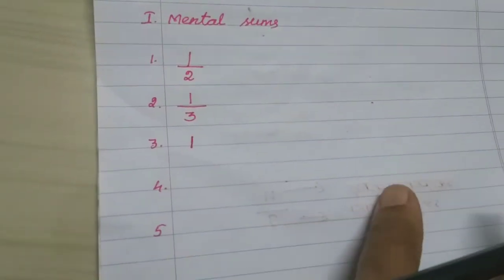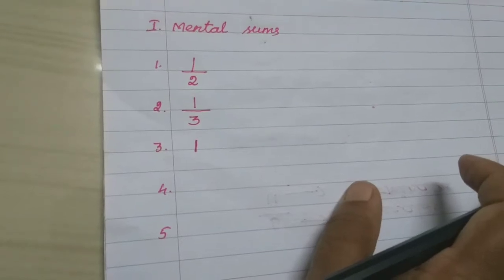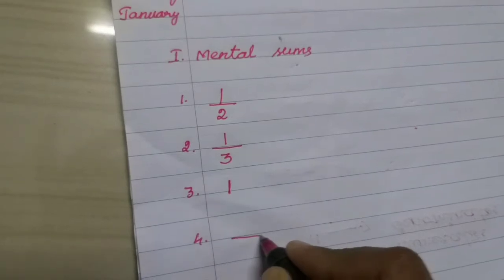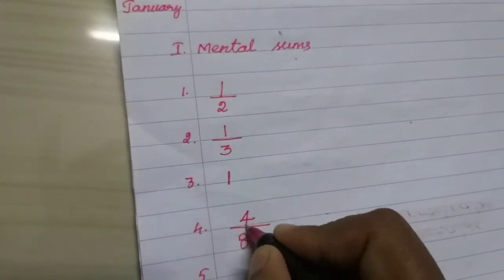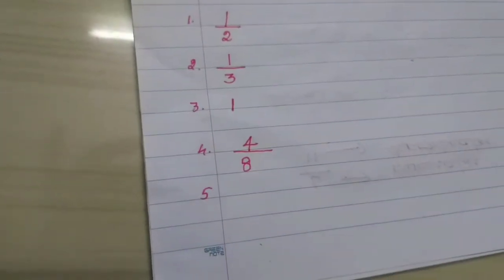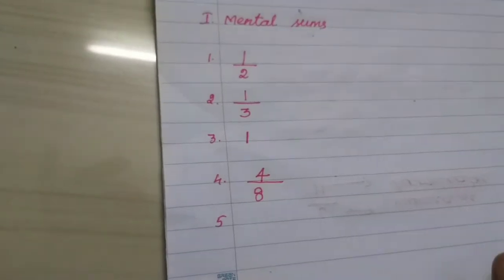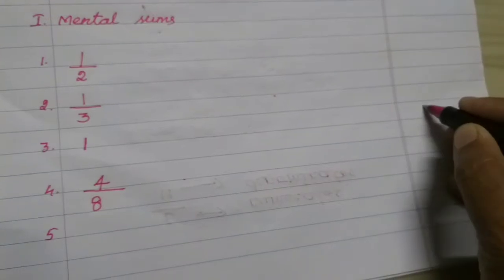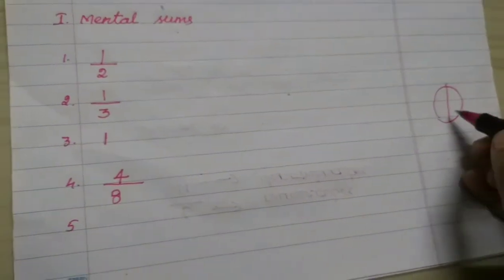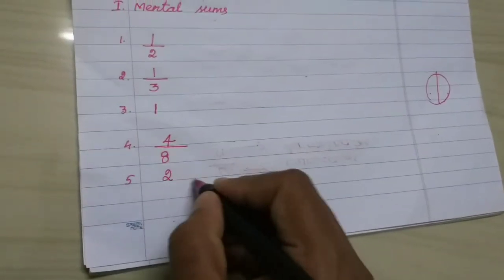And the fourth one: what is the fraction of this picture? Totally, how many parts are there? 8 parts are there, and 4 parts are shaded, so 4/8. And the fifth one: how many halves are there in a whole? This is the whole, and this is a half. So 1, 2. 2 halves.